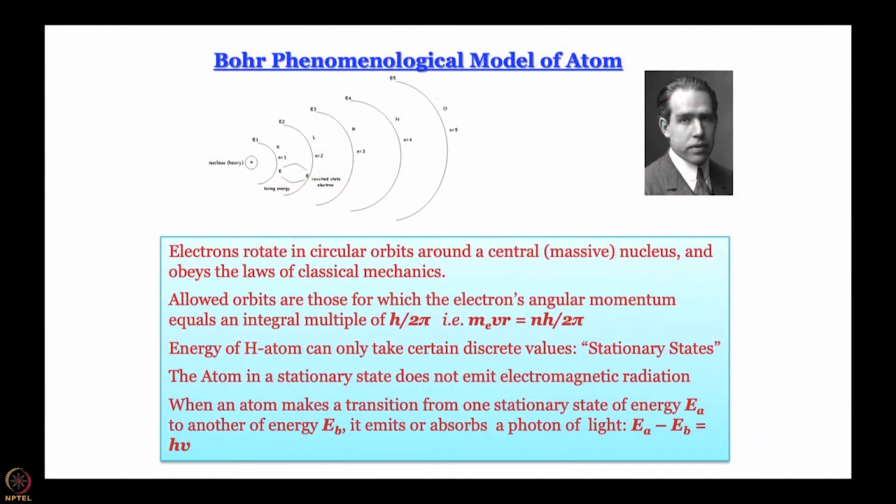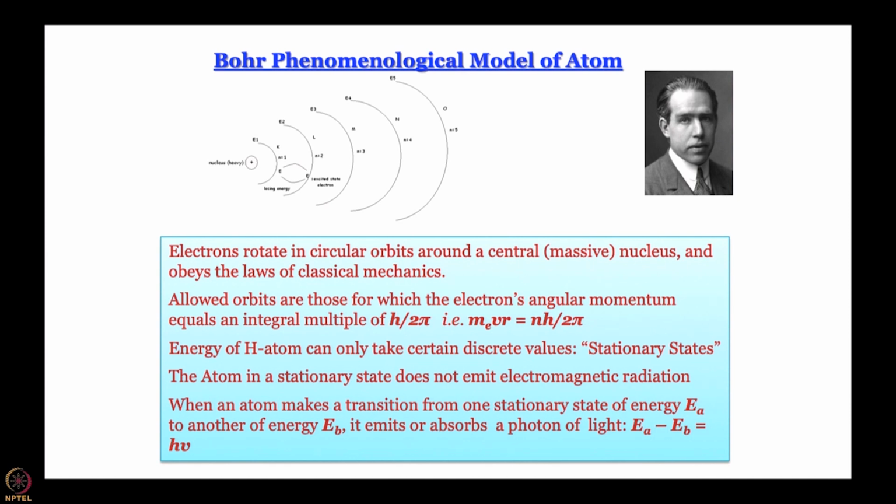The Bohr model also works with circular orbits. The only difference is that Bohr, remember this is a phenomenological model, a model that was proposed to explain experimental results, and this model involves the electron residing in certain orbits.